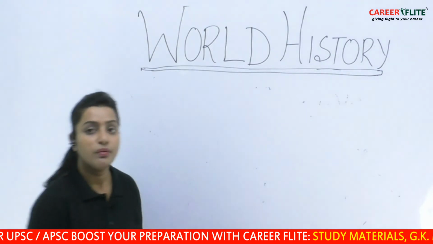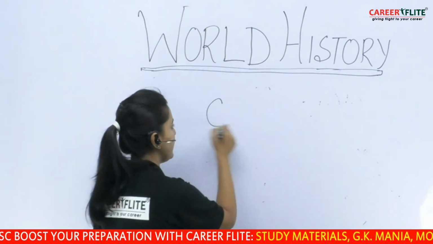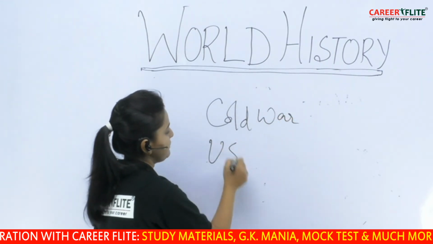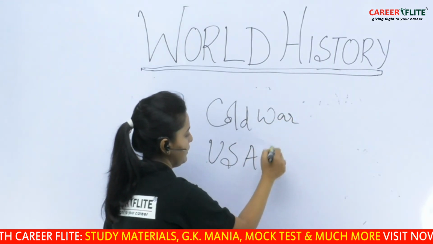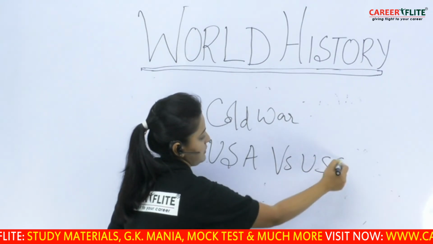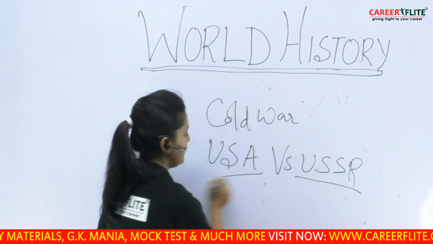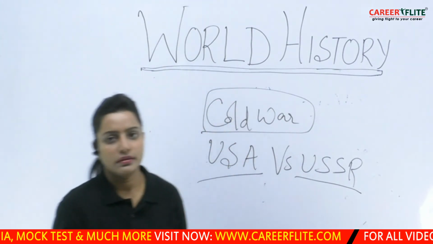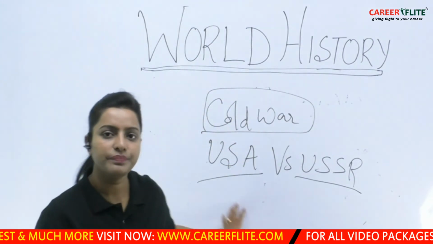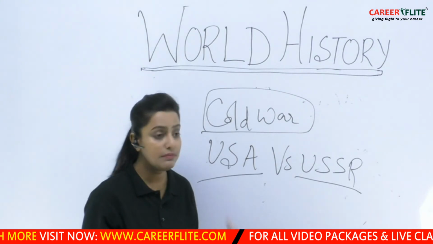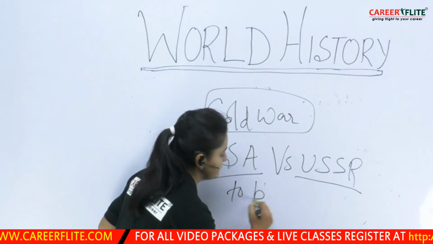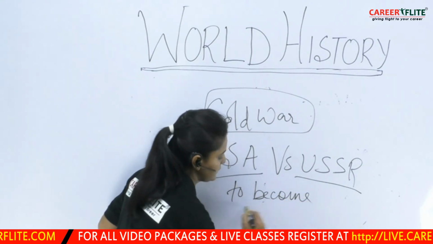But another phenomenon emerged, that is the Cold War between the United States of America and the Soviet Union. These two countries were fighting the Cold War among themselves, and the reason for their fight was to become hegemon.